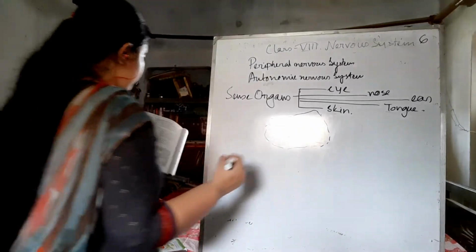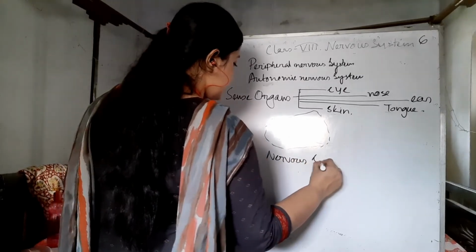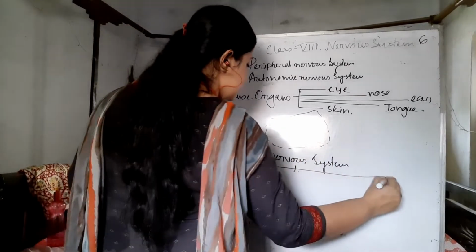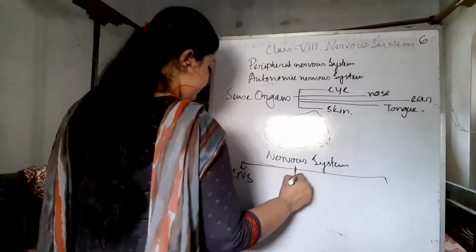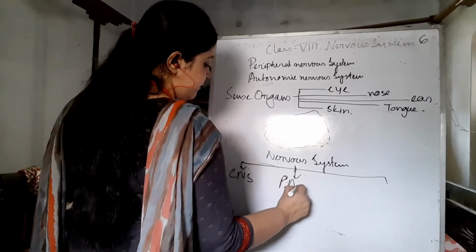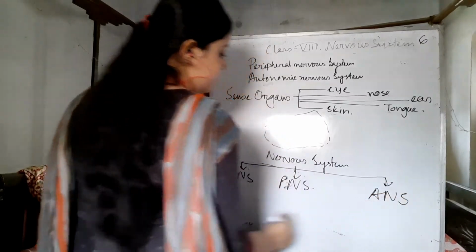Okay, so the nervous system here is divided into three parts. One is the central nervous system, the second is the peripheral nervous system, and here is the autonomic nervous system.